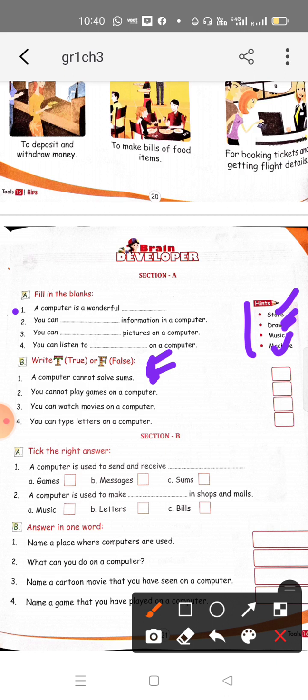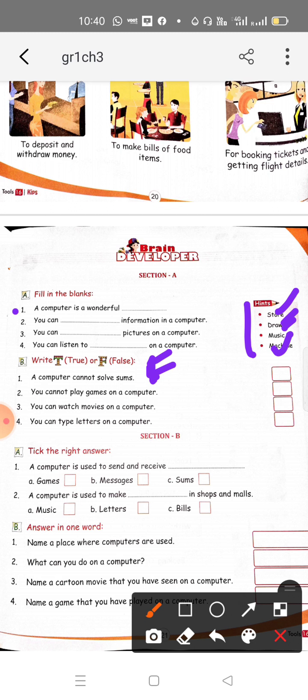Second is: you cannot play games on a computer. This statement is also false because we can play games on a computer. We can play many games like car racing and chess, and there is Candy Crush. There are many types of games that we can play on a computer. So the second one is also false.